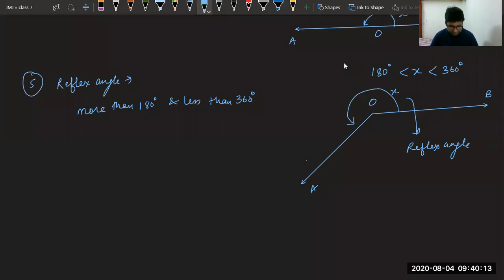Sir, how to measure reflex angle? Don't worry, I will tell you when the question comes. Okay. Right now, just understand the definition.